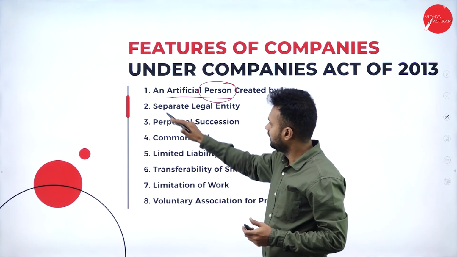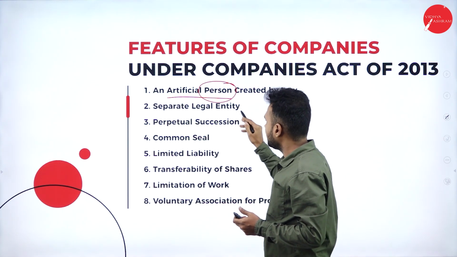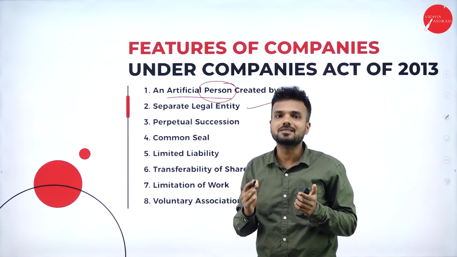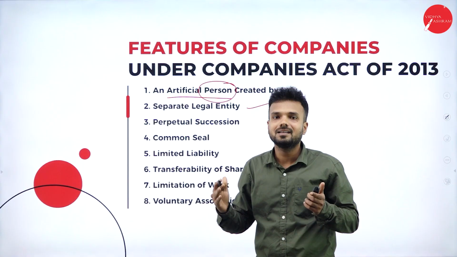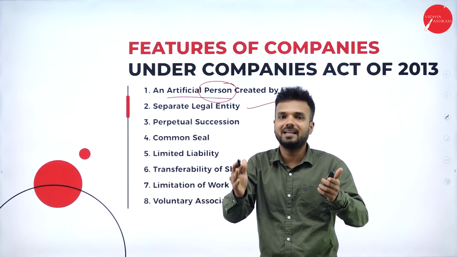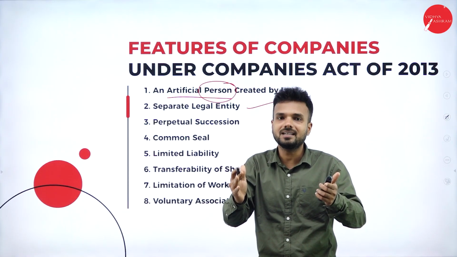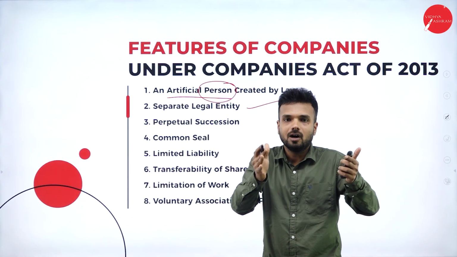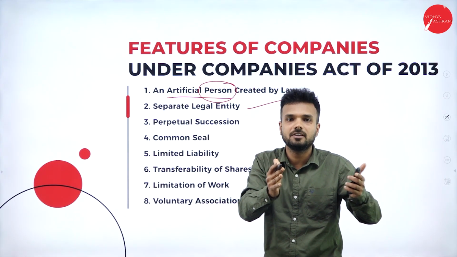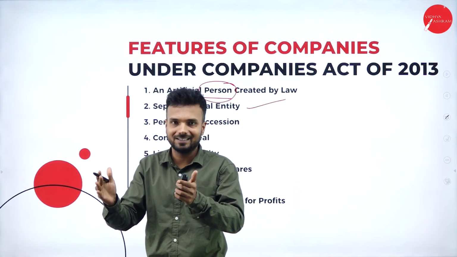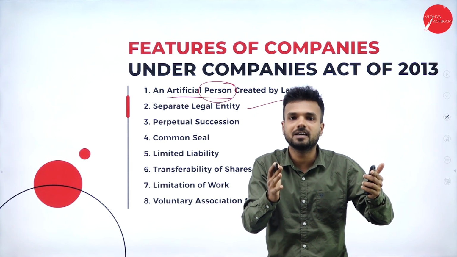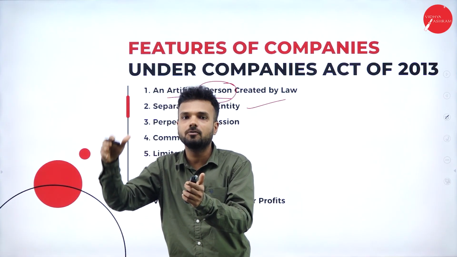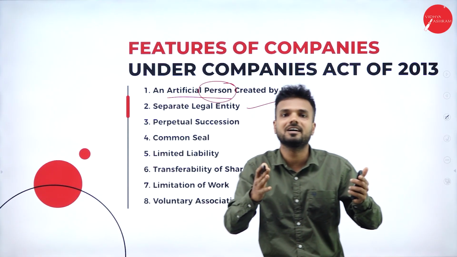Next is separate legal entity. This characteristic well defines the place of the organization. It means that according to the Companies Act 2013, the company is different and the ownership is different. Whatever happens to the company does not affect the owner, and whatever happens in the owner's personal life does not affect the company.